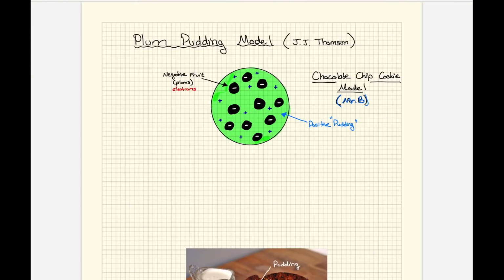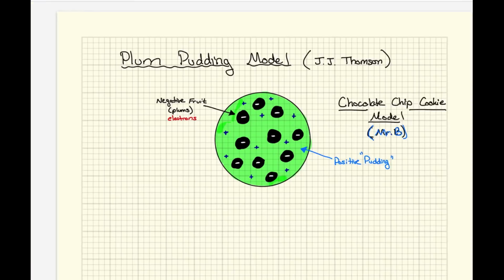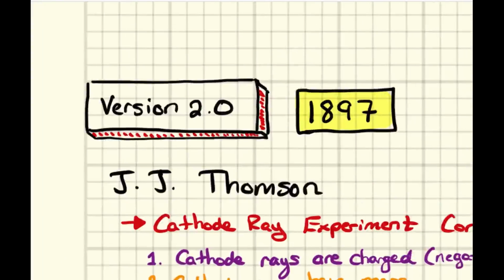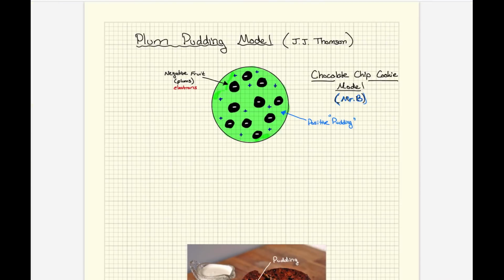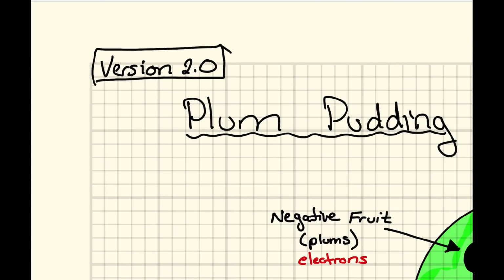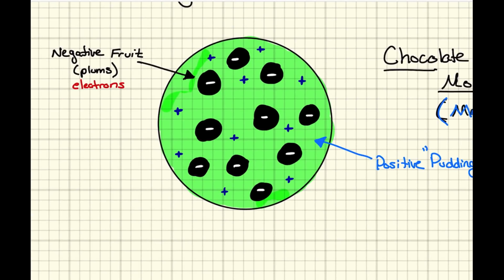Last but not least, in order to be able to fit this into a new version of the atom, they had to come up with the plum pudding model. And this fulfilled this idea of version 2.0. So the plum pudding model here is version 2.0. So we went from having just an indivisible, uncuttable atomos to having this pudding-like model that had corpuscles or electrons inside of it.